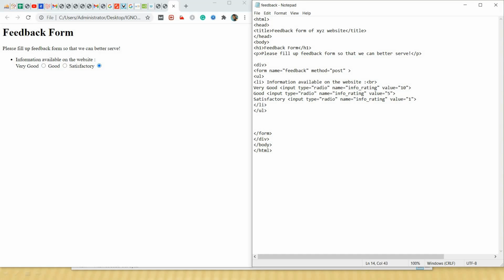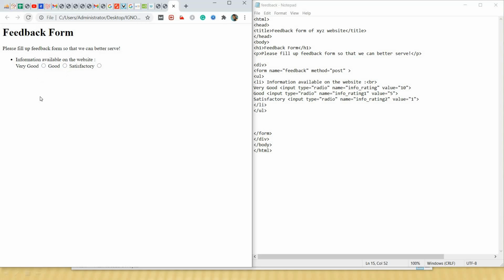Suppose for good rating I change the name to rating 1, and for satisfactory I change it to rating 2. I have changed the name here. Please observe carefully. Before refreshing this page, if I select very good, only very good is selected. Now if I click on good, only good is selected.